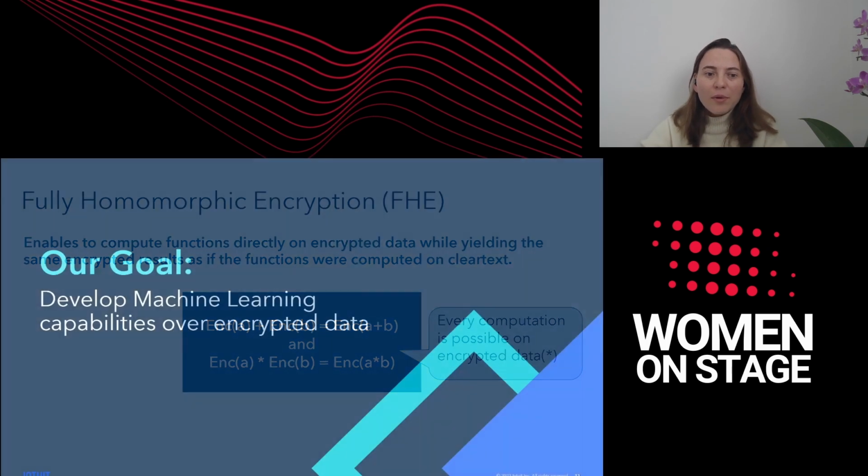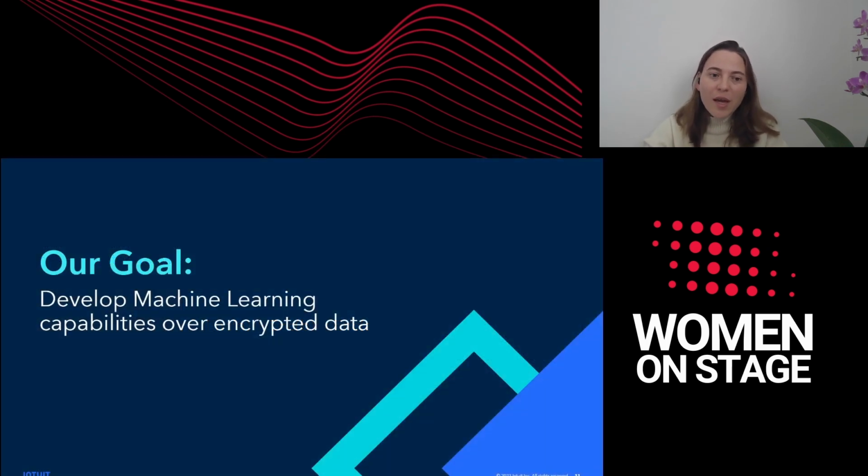Okay, so our goal, as we already said, is to develop machine learning capabilities over encrypted data. What do I mean? I want to use this technology of fully homomorphic encryption to protect the data within machine learning computation. So what I need to do is come up with machine learning algorithms that are compatible with fully homomorphic encryption.